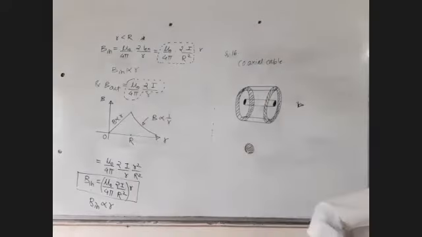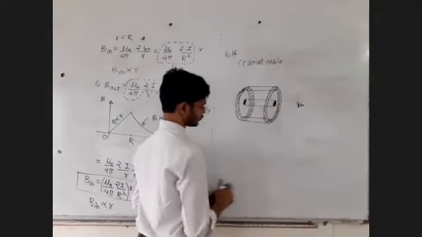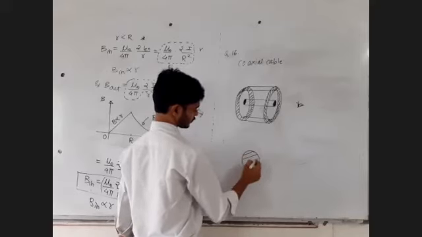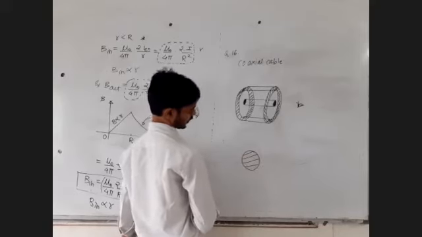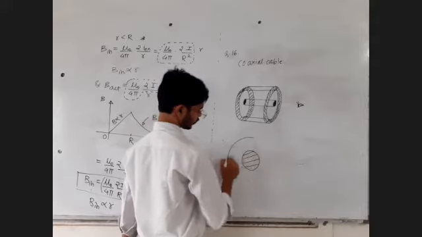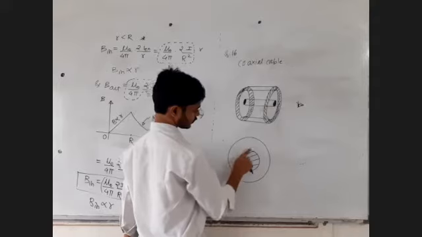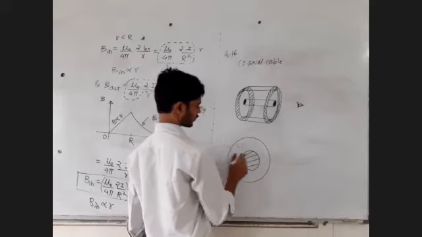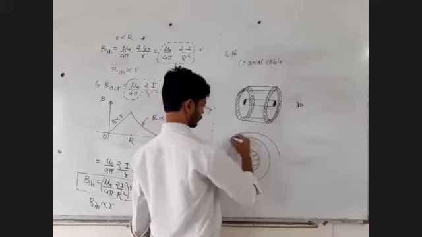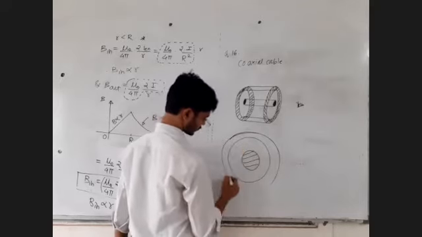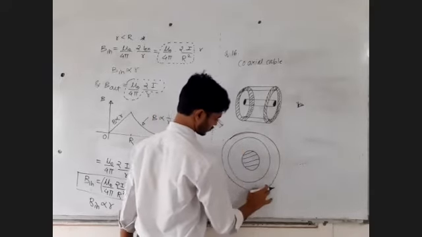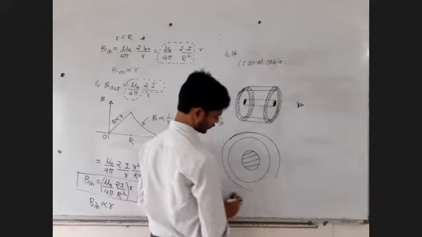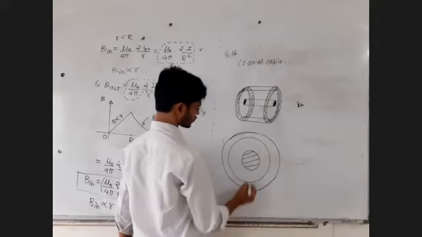Let me draw somewhat bigger. This is the inner wire. Hmm? Solid wire. This is the outer wire. There is no material between these two wires, rather shells, there is no material. The outer wire also has some thickness. Outer shell, inner cylinder. You can call the outer wire a shell. It's a shell having some thickness.